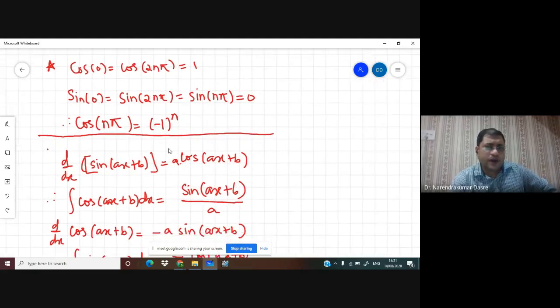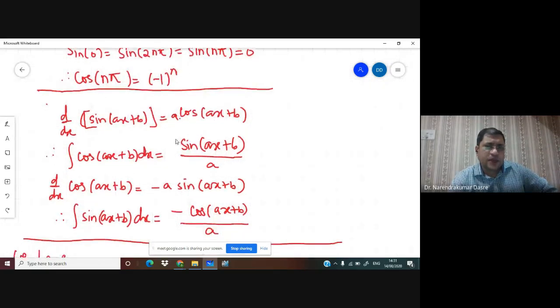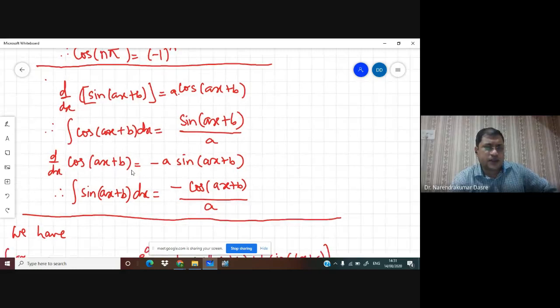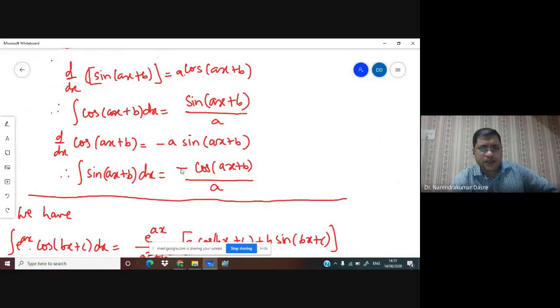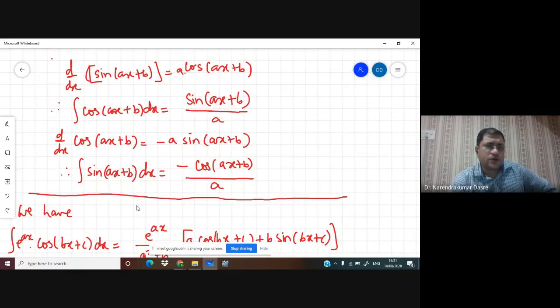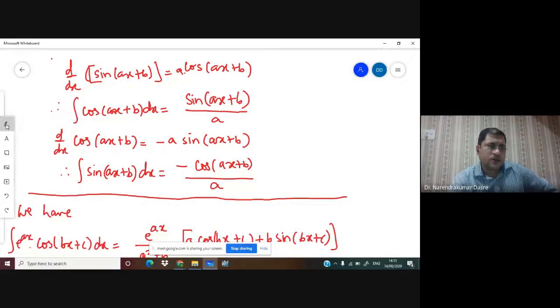Then we will always be with the integration of either cosine or sine. The integration of cosine is going to be sine of (ax plus b) upon a, and the integration of sine will be minus cos of (ax plus b) upon a. So these are very important formulas, and we have to be careful with them.